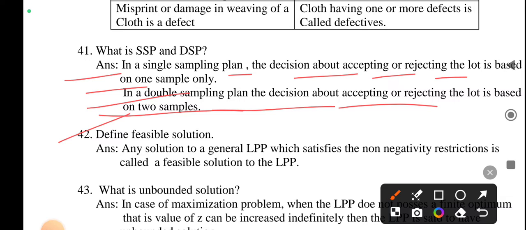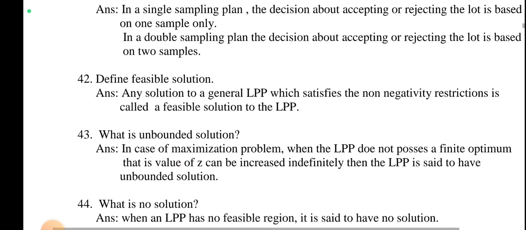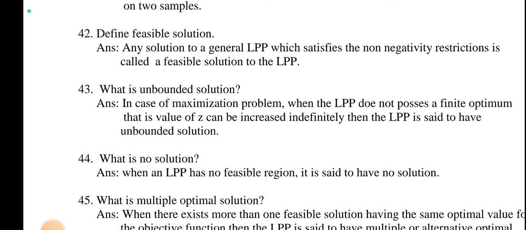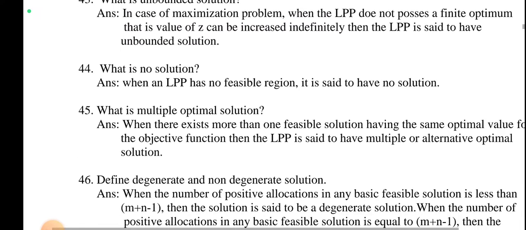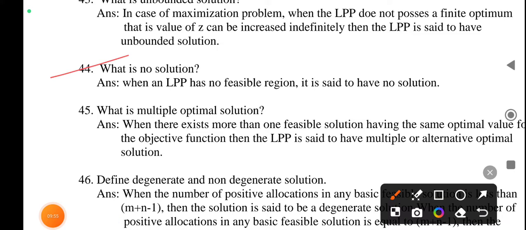Next question, define feasible solution. Any solution to a general LPP which satisfies the non-negativity restrictions is called a feasible solution to the LPP. What is unbounded solution? In case of a maximization problem, when the LPP does not possess a finite optimum.